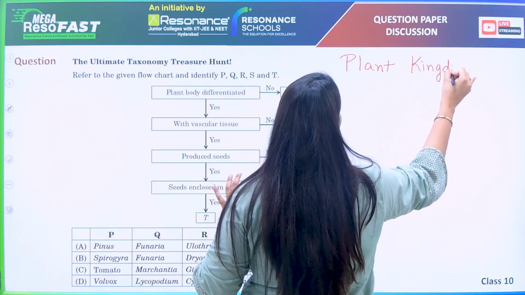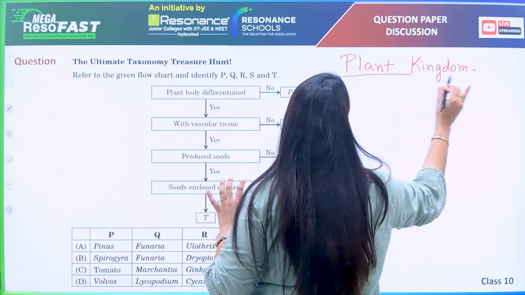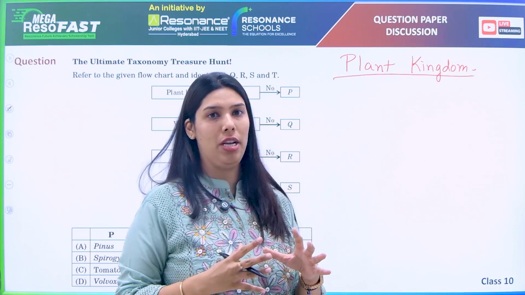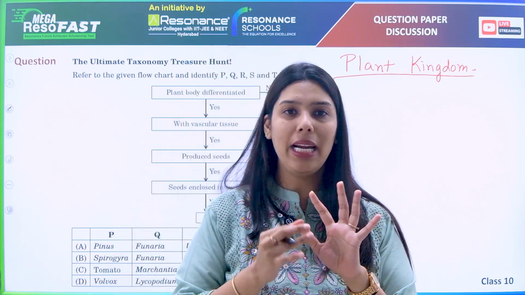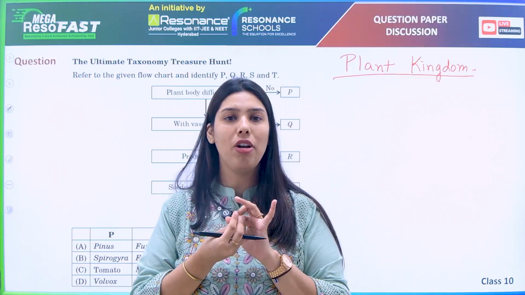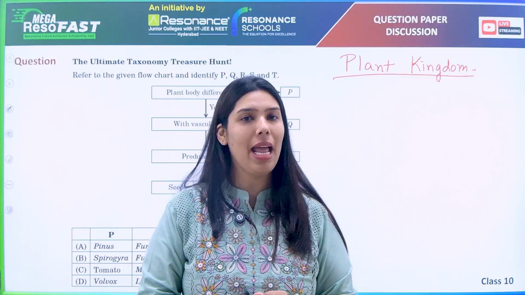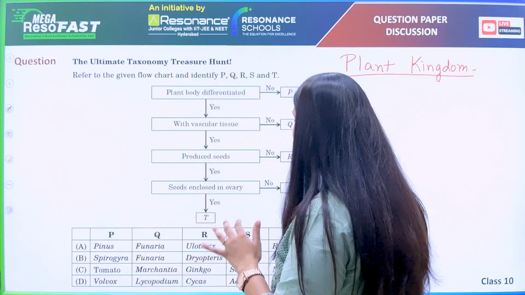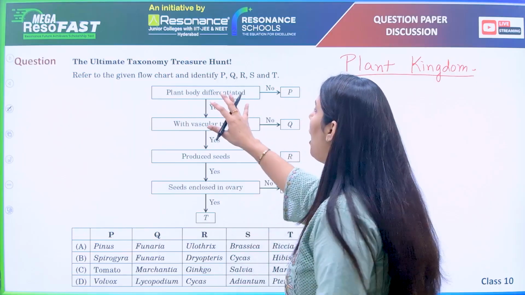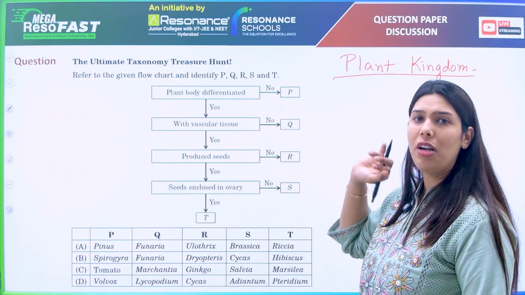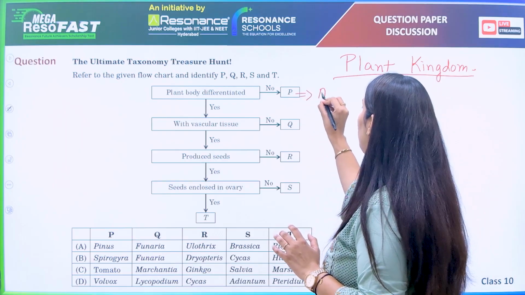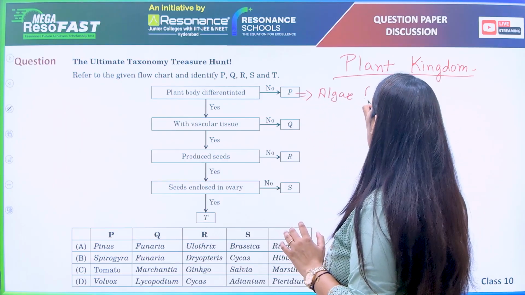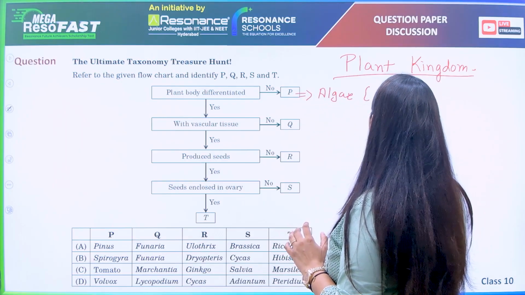So if you have learned about the plant kingdom, you know their evolution. Now, there are the basic five types: thallophytes, bryophytes, pteridophytes, gymnosperms and angiosperms, right? So let us move further with whether the plant body is differentiated. If it is not differentiated, that means it is very primitive. Very primitive means the algae, or you can say the thallophytes.